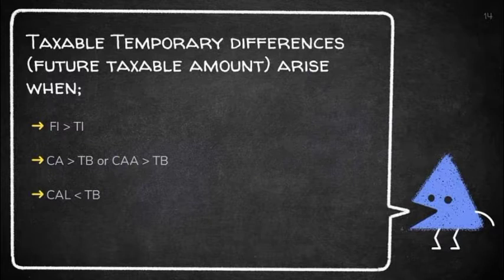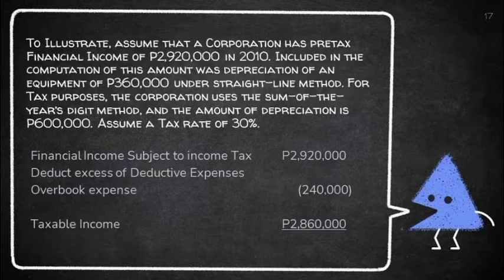Financial income or accounting profit is greater than taxable income or taxable profit. Carrying amount of an asset is greater than its tax base. Carrying amount of liability is less than its tax base.